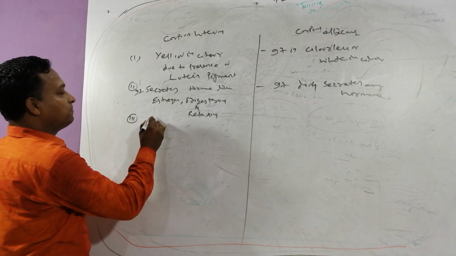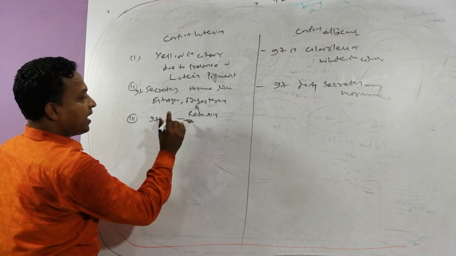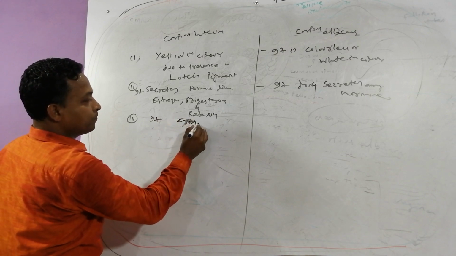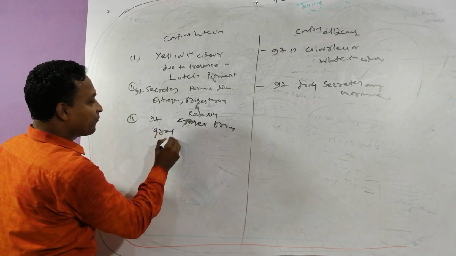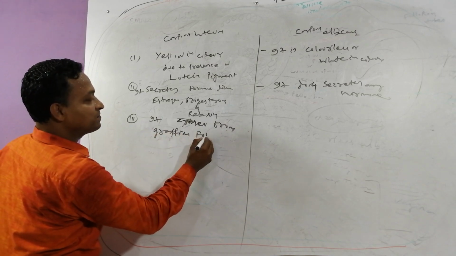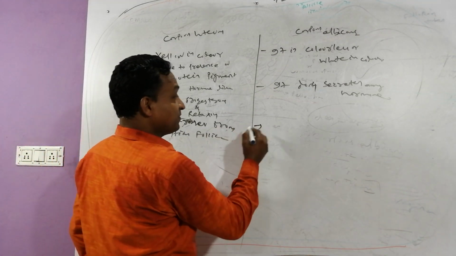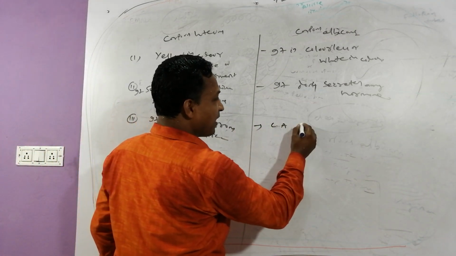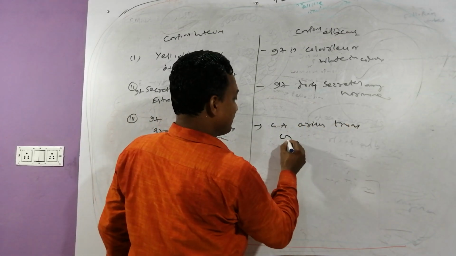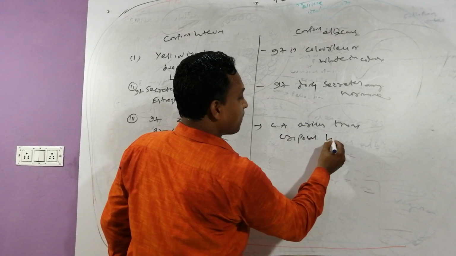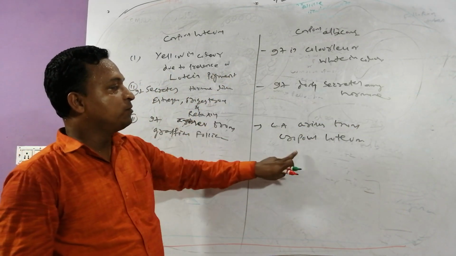The next one: the corpus luteum arises from which follicle? Graafian follicle. The corpus albicans arises from which structure?